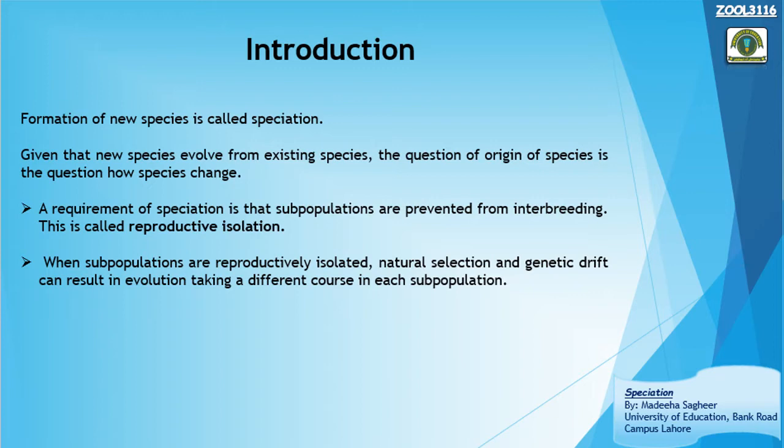Once the individuals or subpopulation are reproductively isolated, then what will happen? Then natural selection on that population and genetic drift will take place. Genetic drift is a topic that you have already studied in your previous lectures. This will lead to the evolution of the existing species and ultimately leads to the new species.